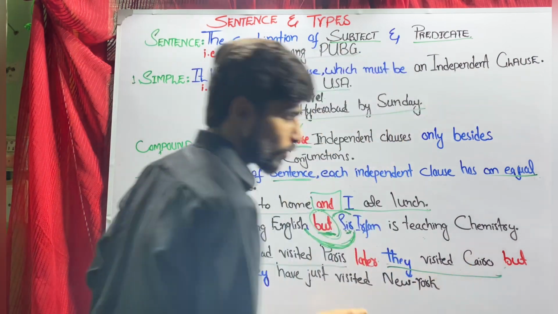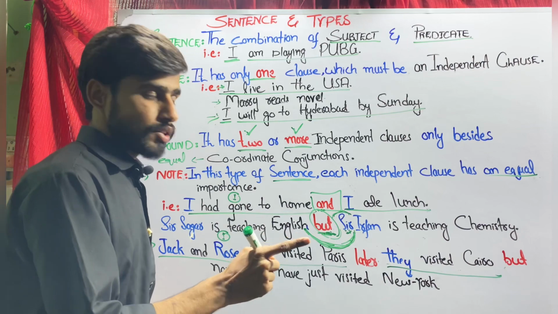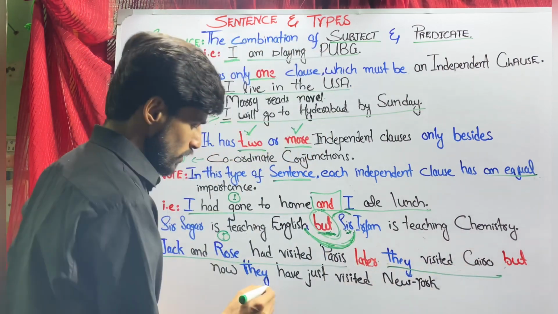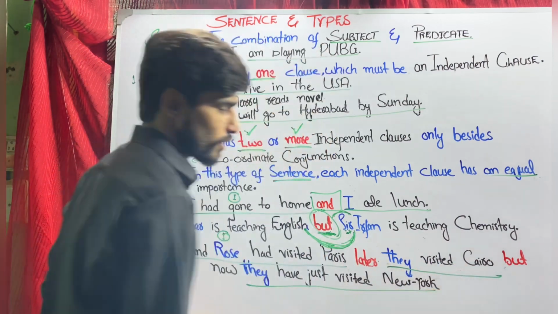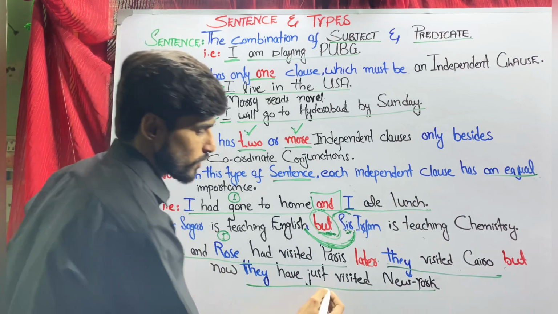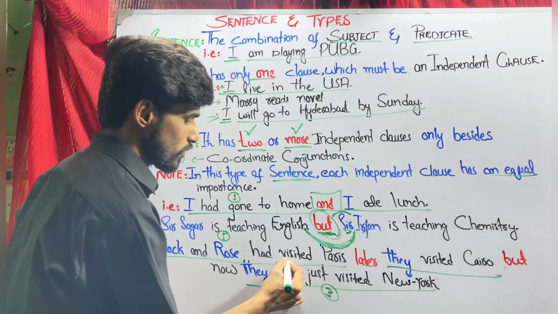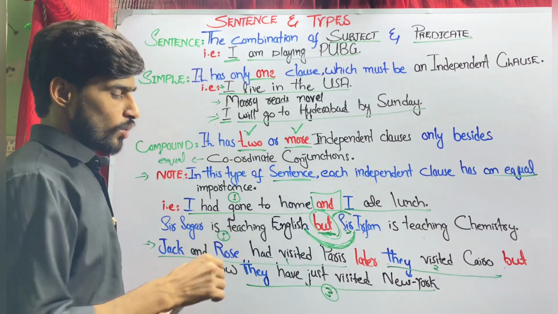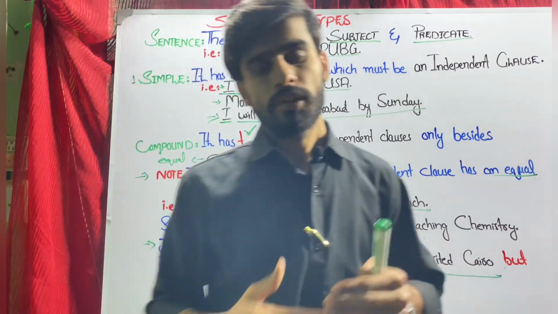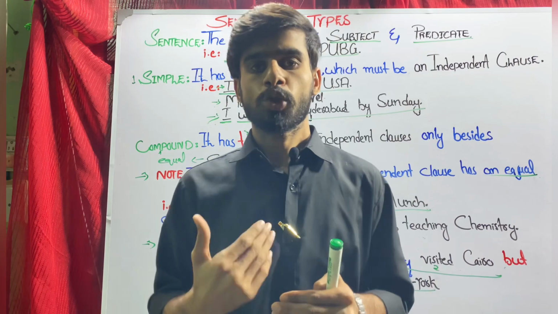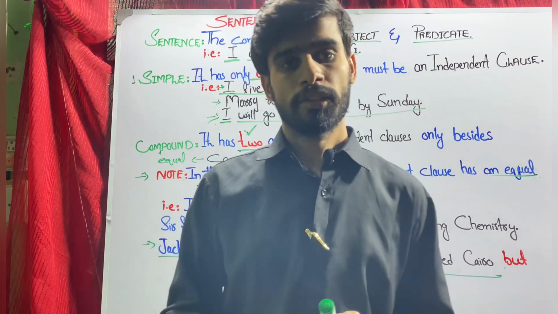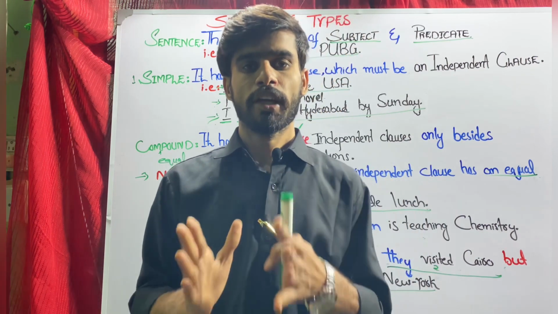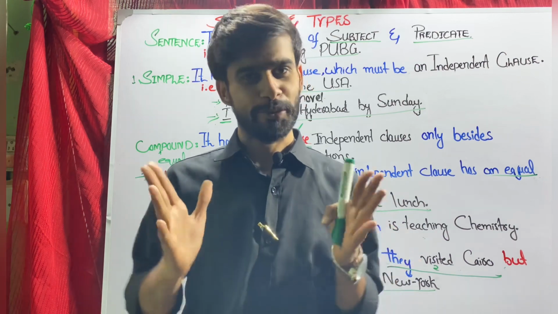They visited Cairo, second clause, an independent clause. They have just visited New York, this is the third independent clause. So there are more than two clauses in this sentence.